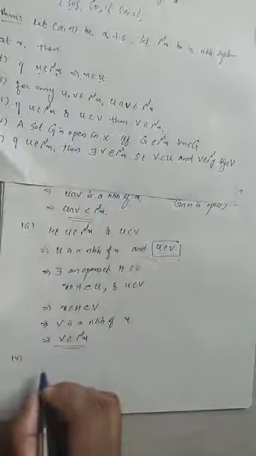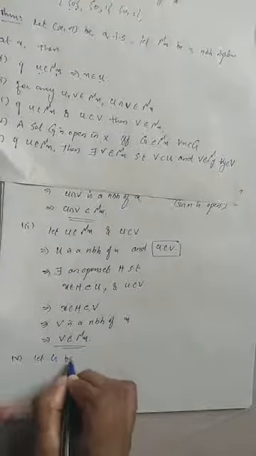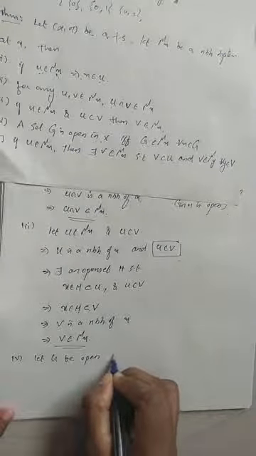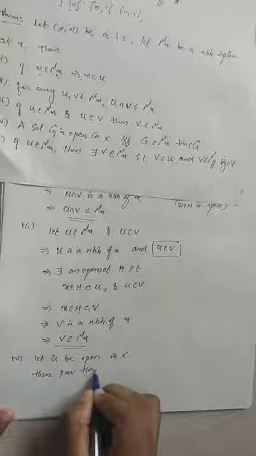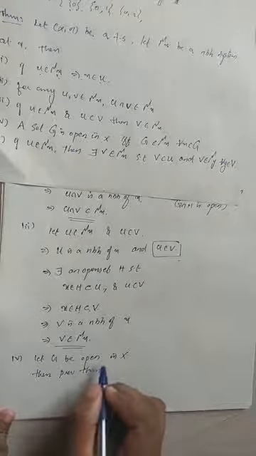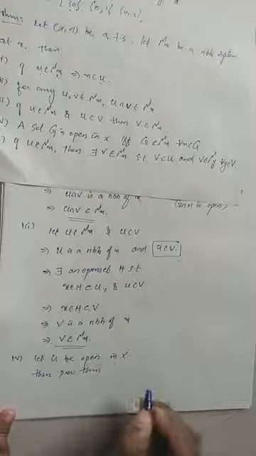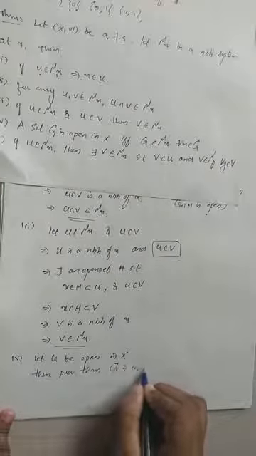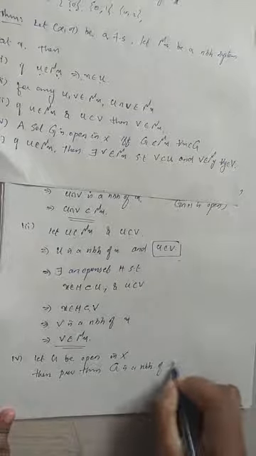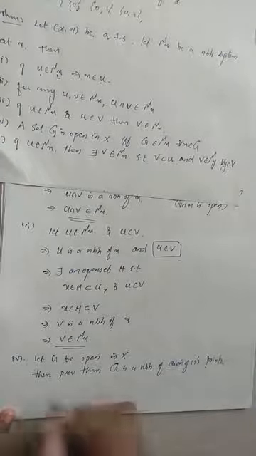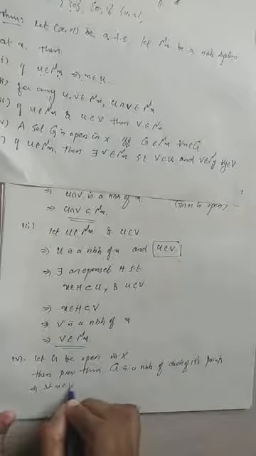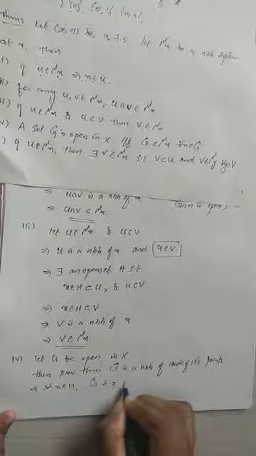So how can we prove that? So let G be open in capital X. Then by the previous theorem we have a theorem that G is open if and only if it is a neighborhood of each of its points, which implies for every x in G, G is a neighborhood of x.